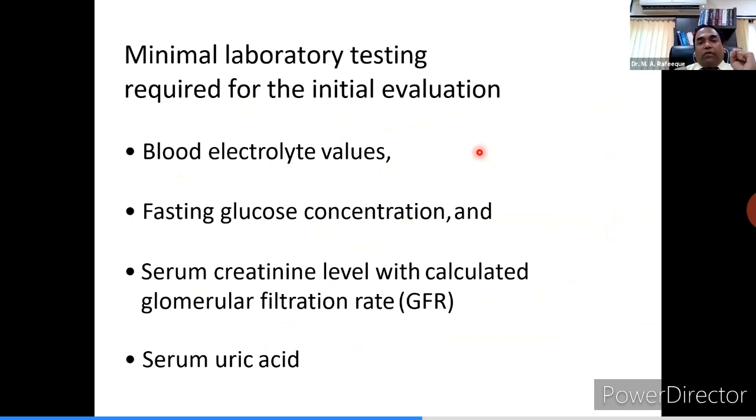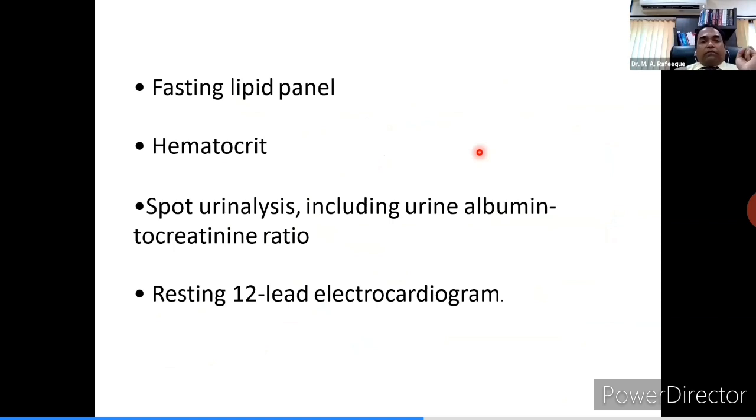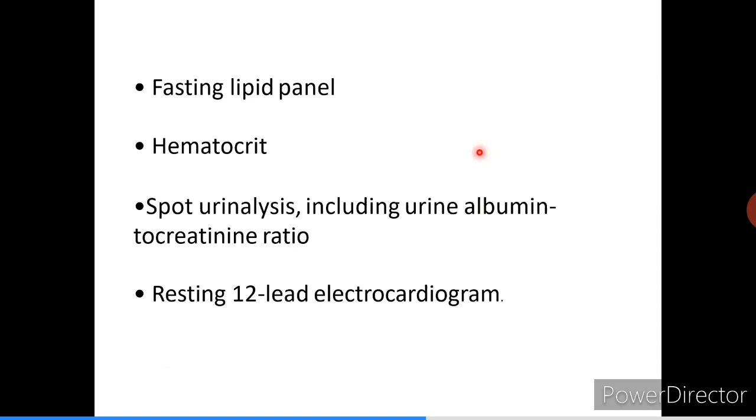Minimal tests required for the evaluation are blood electrolyte values, glucose, fasting and PP, HbA1c, kidney function test and eGFR, uric acid, fasting lipid panel, hematocrit, and 24 hours urine albumin in selected patients, urine analysis, resting ECG, and 2D echocardiogram. Thyroid stimulating hormone test is also needed, which is not shown in this slide. 2D echo and TSH are mandatory in each and every hypertensive patient.